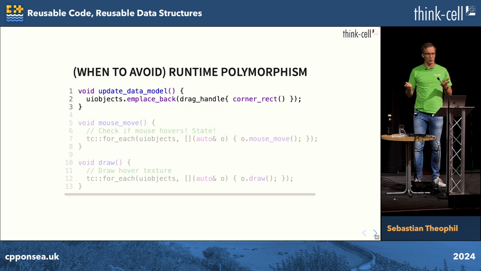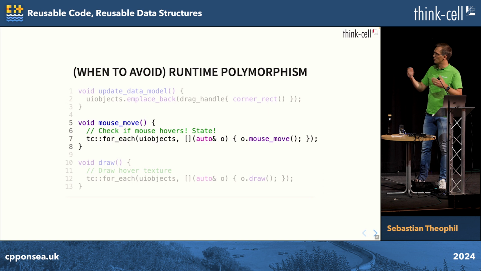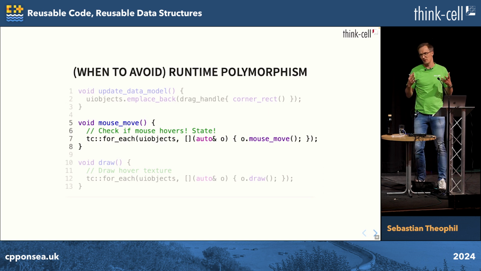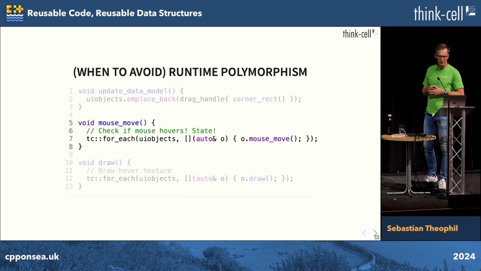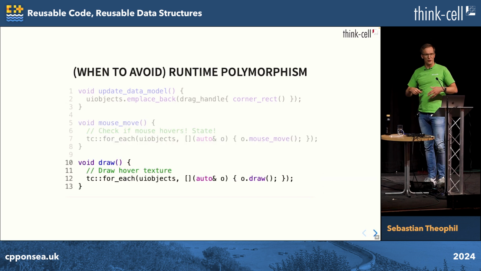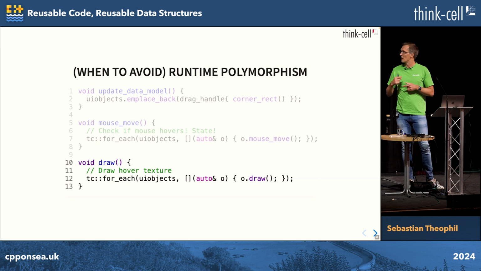And then later, we would get a mouse move. We would go over all these UI objects, call mouse move on them, and all they would actually do is check, is the mouse over myself? And if the mouse is over myself, I have to draw myself with a slightly different hovering texture, right? That's something they would remember. That's the state they had. And then again later, we would get a draw call. We would go over all of these UI objects again, ask them to draw themselves, and then they would remember, hey, do I have to draw myself in the hovered state or in the non-hovering state?